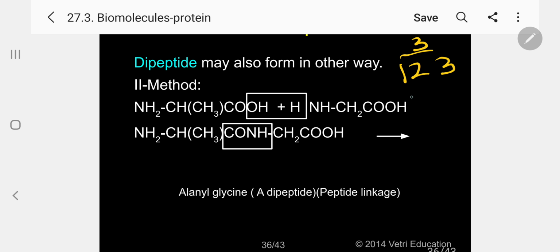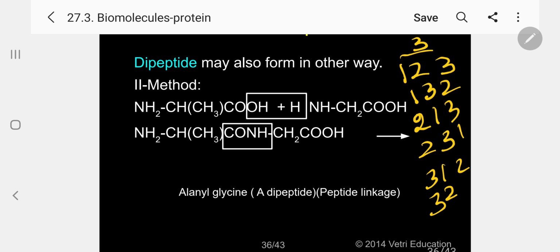This is a tripeptide. Another possibility: 1, 3, 2. Please follow. Combination 1, 2, 3. Another possibility: 2, 1, 3. Then 2, 3, 1. Then another possibility, 3, 1, 2. And 3, 2, 1. If 3 amino acids combine, we get 6 tripeptides.